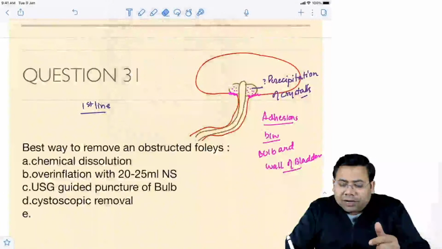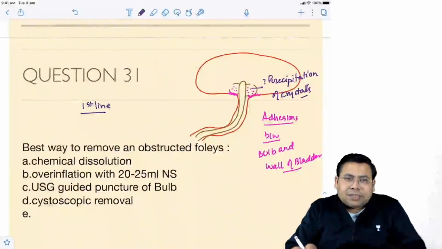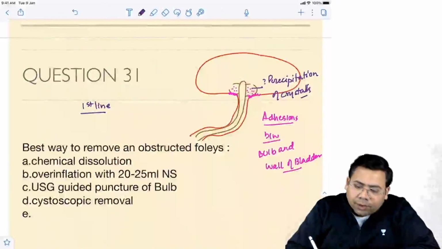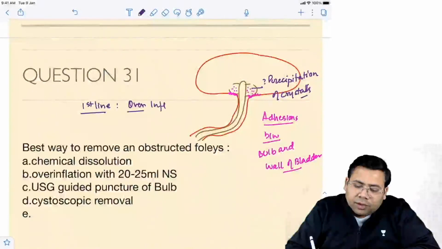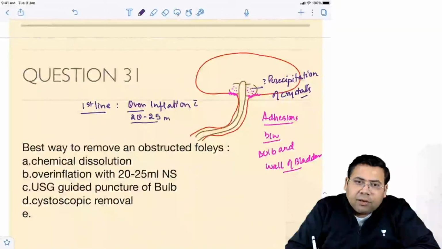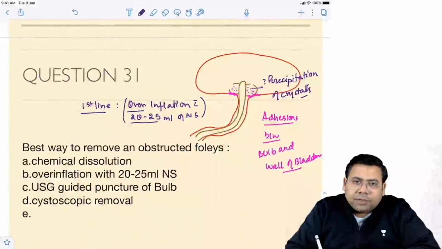So the first line is overinflation with 20-25 ml of normal saline. This is going to rupture it.